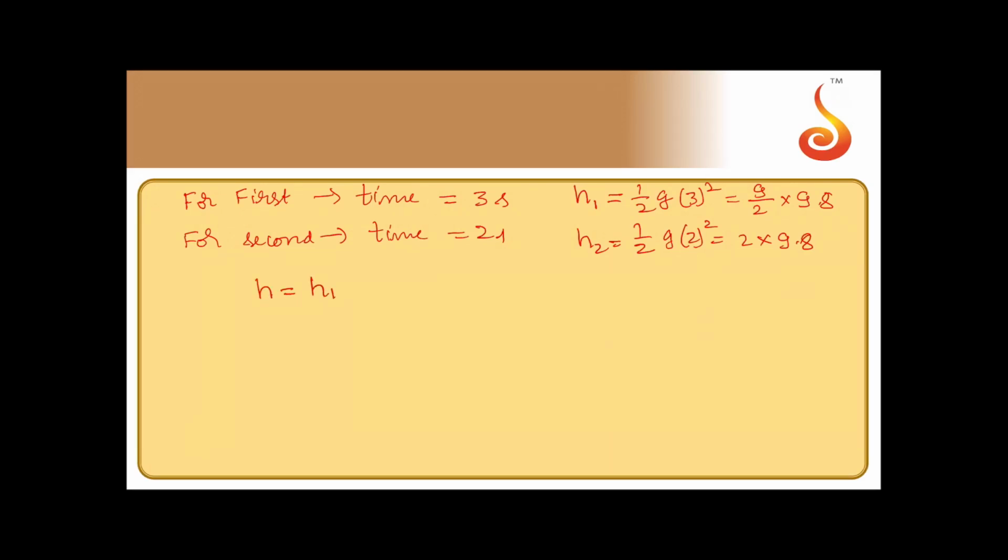So now difference is h, that is equal to h1 minus h2, that is 9 by 2 can be written as 4.5 times 9.8 minus 2 into 9.8. That will be equal to 2.5 times 9.8, that is 24.5 meters. So separation after 2 seconds is 24.5 meters. That is option B.